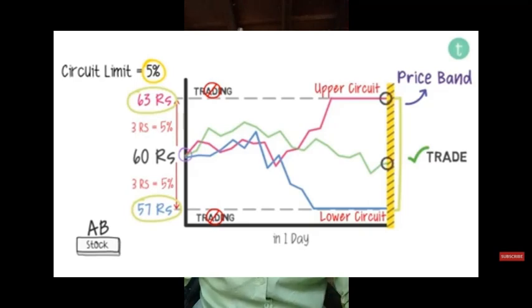If the circuit limit is 10% and the stock price is rupees 60, as soon as the price reaches rupees 66, it touches the upper circuit and trading stops. And as soon as the price reaches rupees 54, it reaches the lower circuit and the trading stops. So there are two aspects, the upper circuit and the lower circuit.